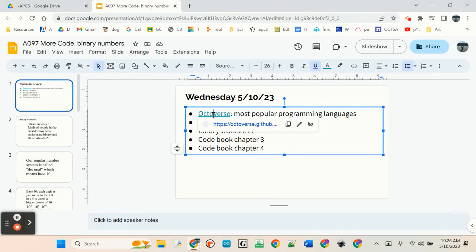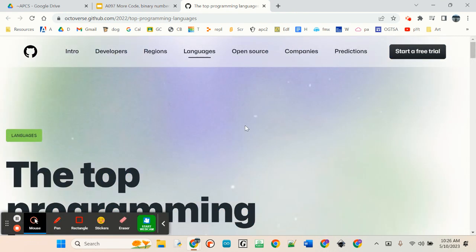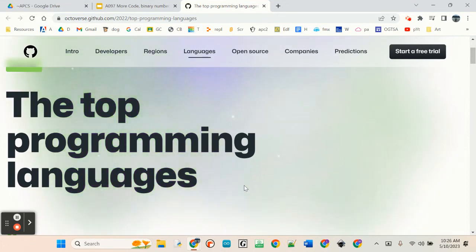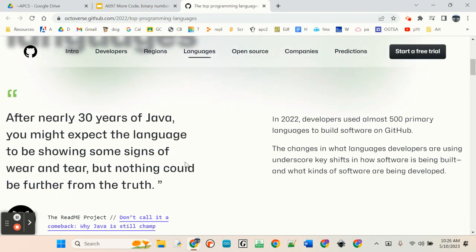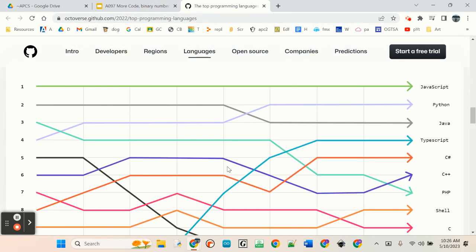The Octoverse, I just heard about. It's an annual survey of things that GitHub does. GitHub is a big coding repository on the internet, and the last one they did for coding language popularity was in 2022, and Java is still a high-end language, but there's a little graph that I wanted to share with you.